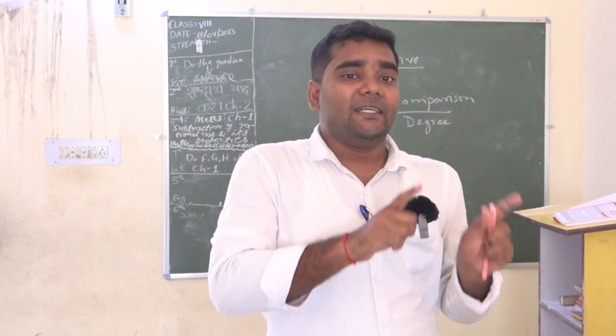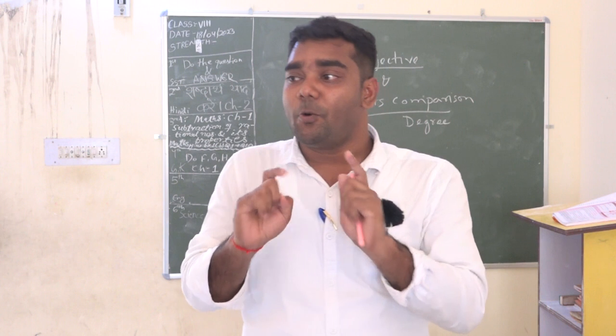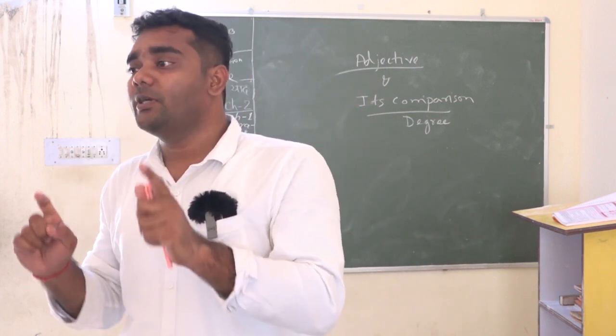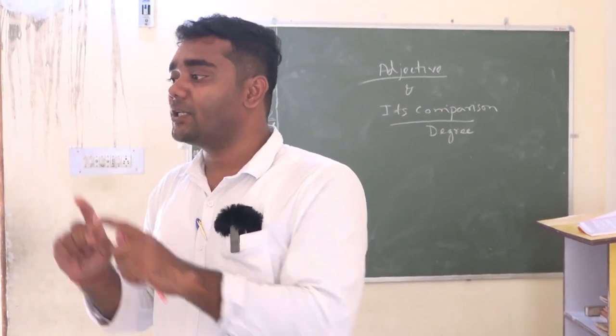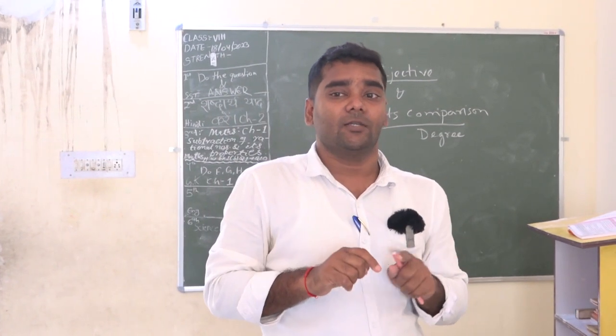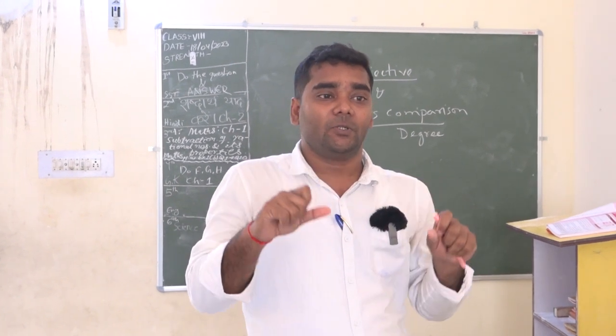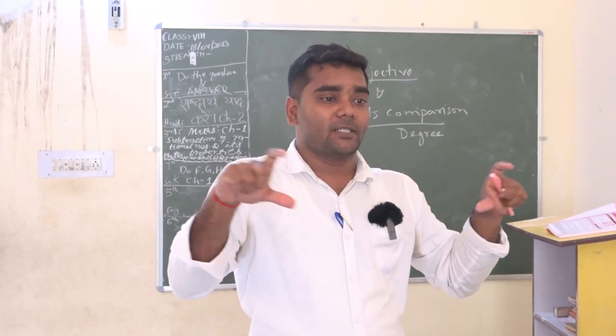Comparison of degrees: one is positive, second one is comparative, third one is superlative. The amount of comparison we are going to deal with in adjectives is actually called the degree of adjectives.